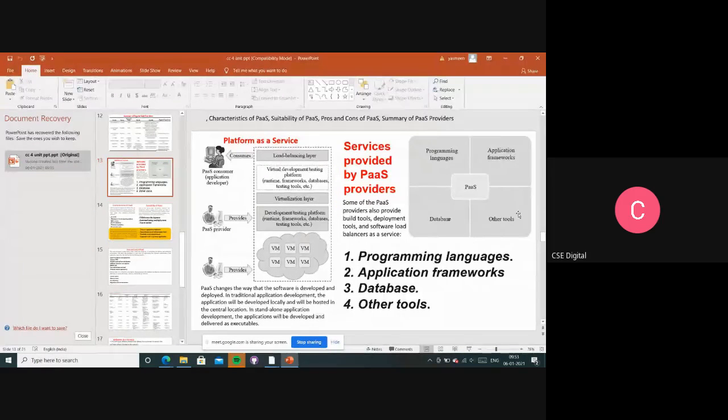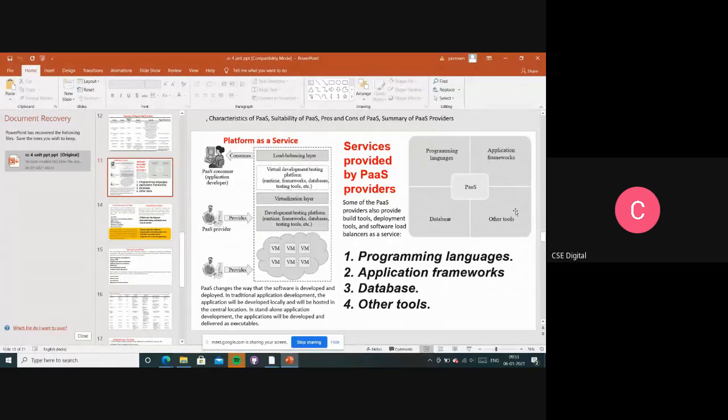And the fourth service is other tools. These other tools mean the providers supply all the tools required to develop, test, and deploy applications. Whenever a developer needs to develop anything, it provides a platform. If the user wants to do any testing, it provides the testing tools.